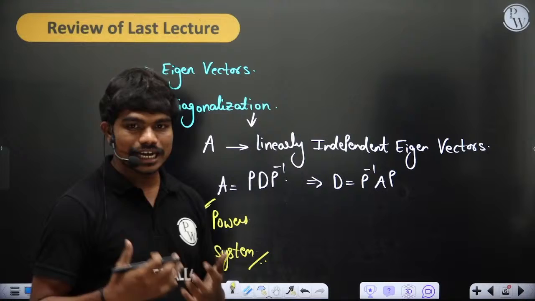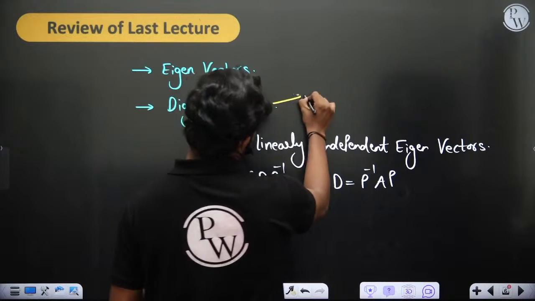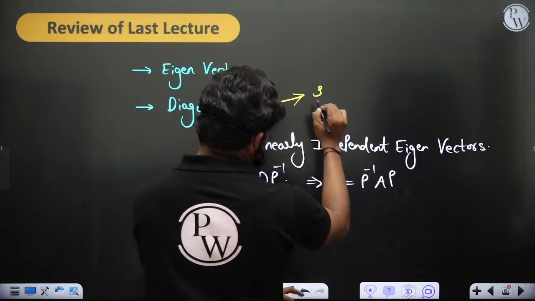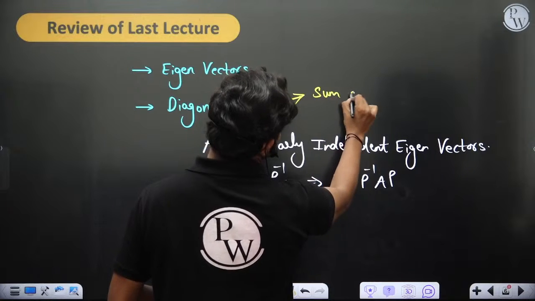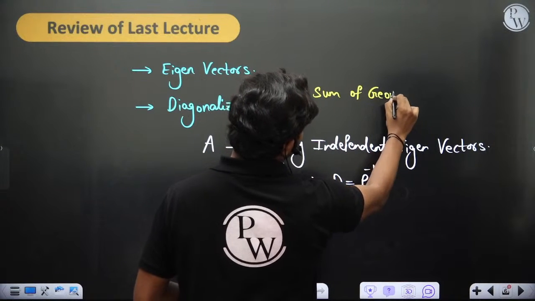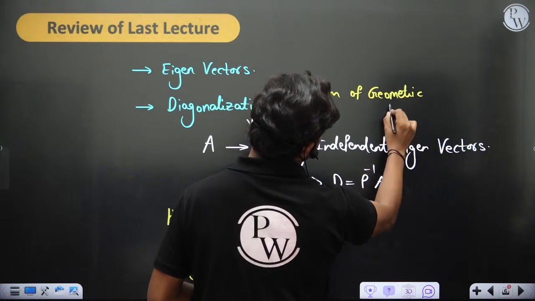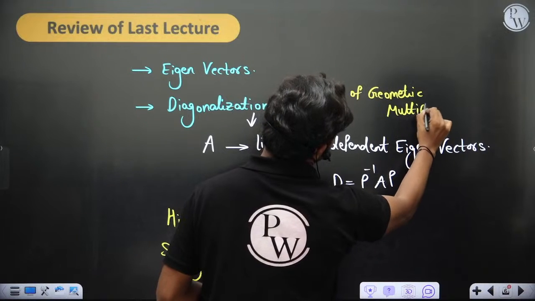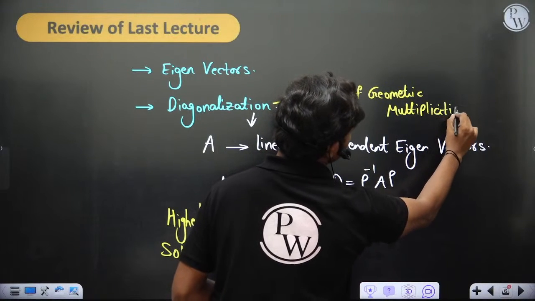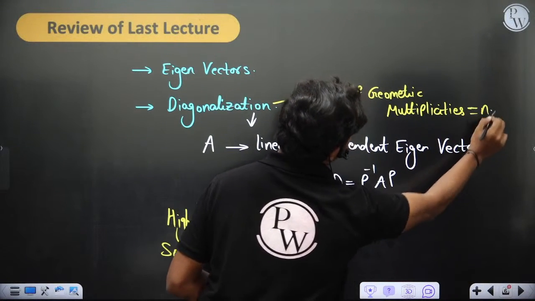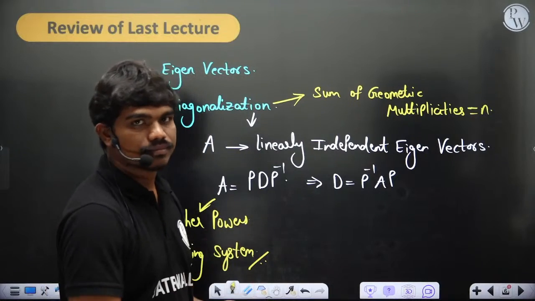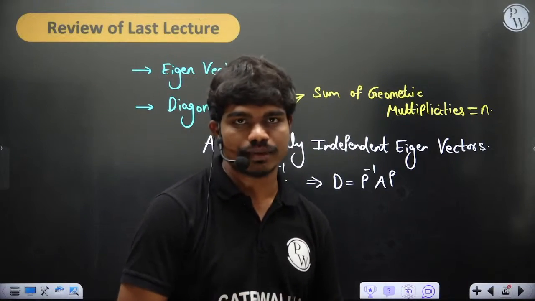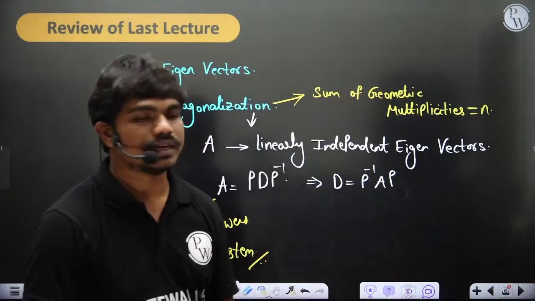Whenever the matrix is diagonalizable, then ultimately the sum of geometric multiplicities is equal to n, of course. So we have seen the sum of algebraic multiplicities is obviously equal to the size of the matrix, and that is equal to the sum of geometric multiplicities as well.